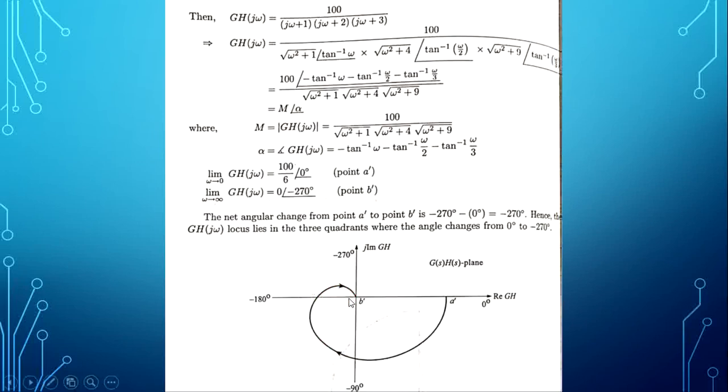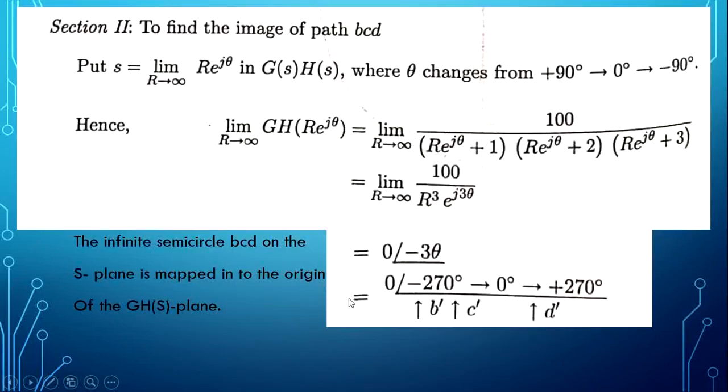Now section 2, the BCD contour. For the BCD contour, S is substituted by R into e to the power j theta, with angle plus 90, 0, minus 90. So we get 100 divided by R cube e to the power j3 theta, so the angle is minus 3 theta.